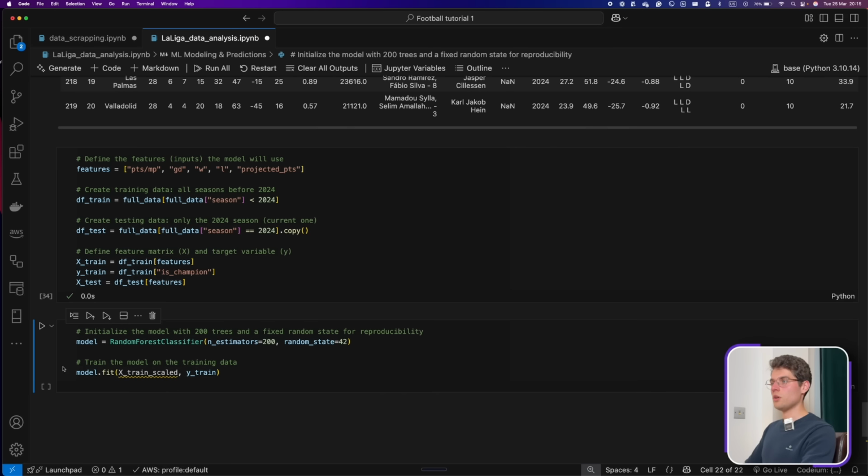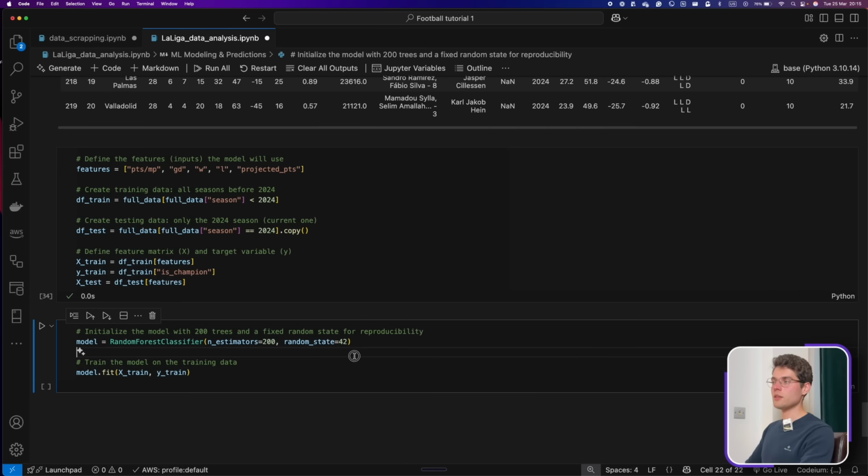Here, x_train, and we can see that for our model we're choosing a random forest classifier, because we basically want to define if a team is going to win the championship or not, but we're also going to do it in a probabilistic way, as you're going to see. And here we can see 200 estimators, these are 200 trees. The random forest is a forest of trees, and the result that we get is like an average of all those trees combined together.